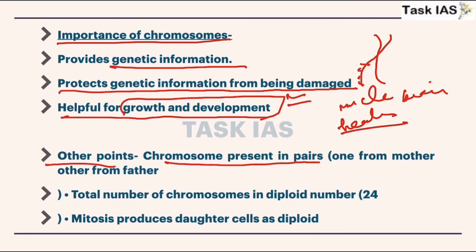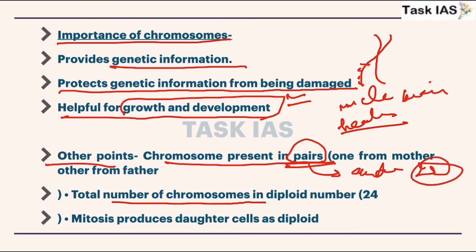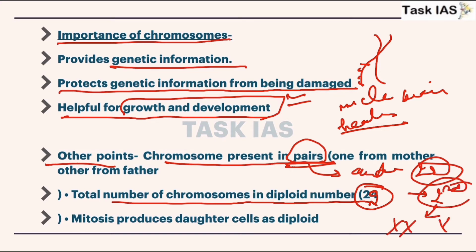Other points: chromosomes are present in pairs, especially homologous chromosomes, that is autosomes, 22 pairs. Now the total number of chromosome pairs in the diploid state is 22, because the 23rd pair is present sometimes as homologous, that is XX, and sometimes as different, that is XY.